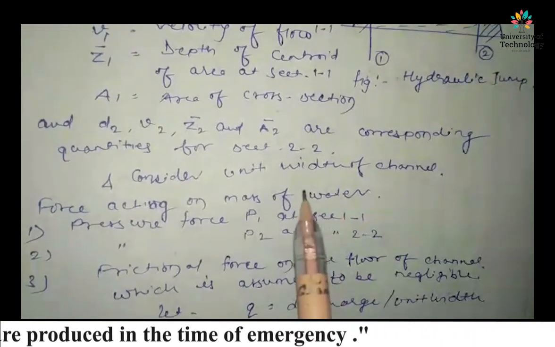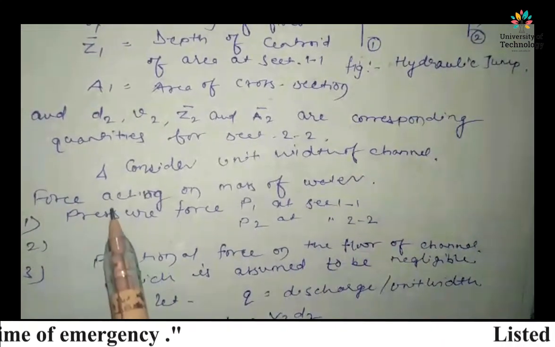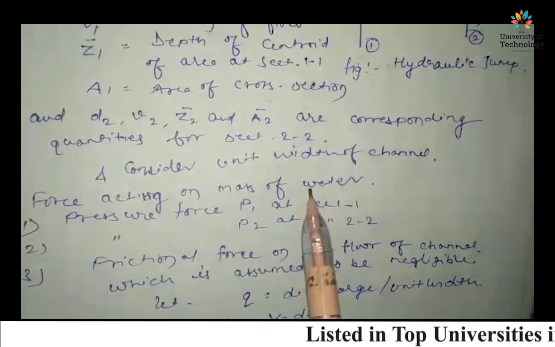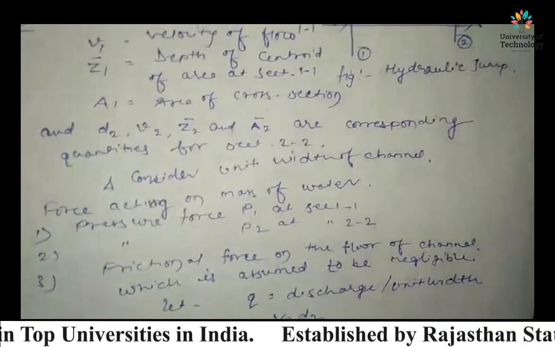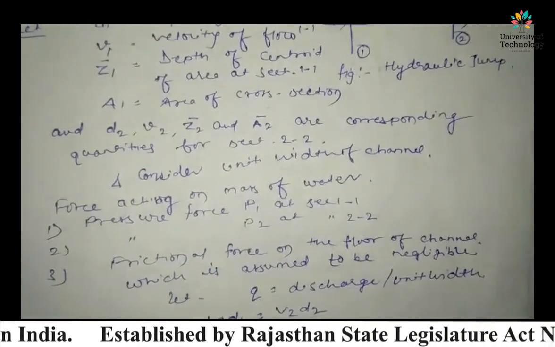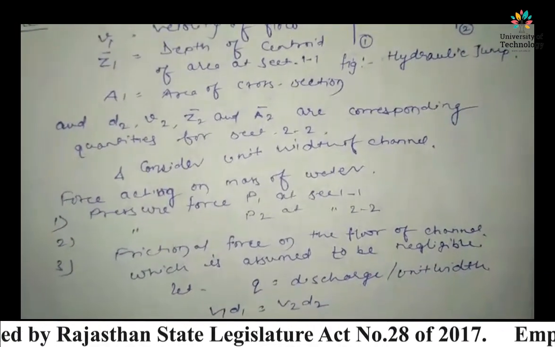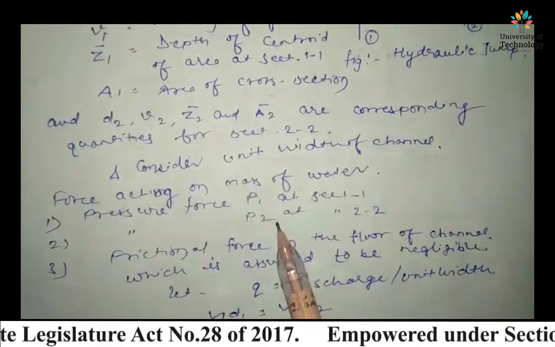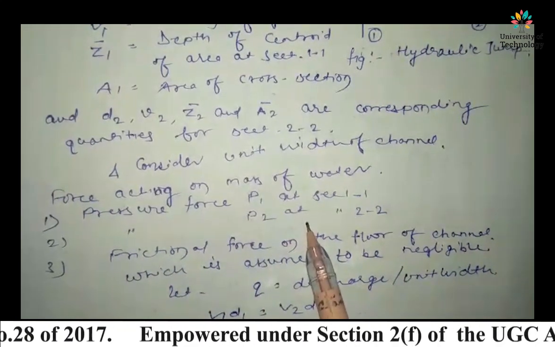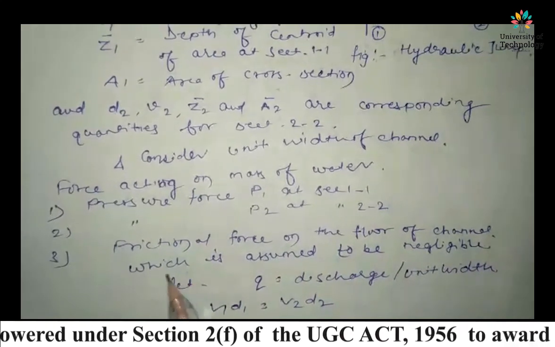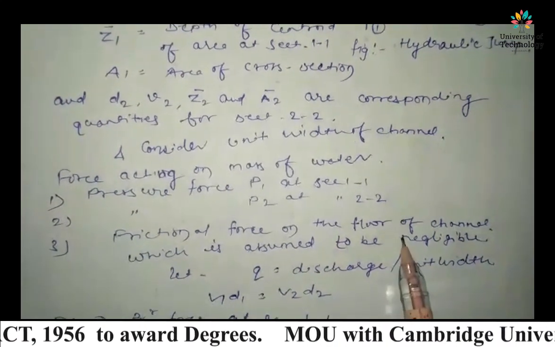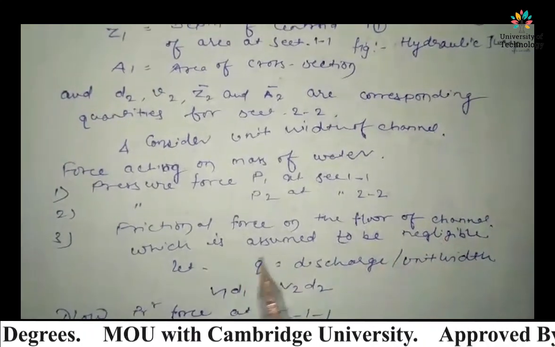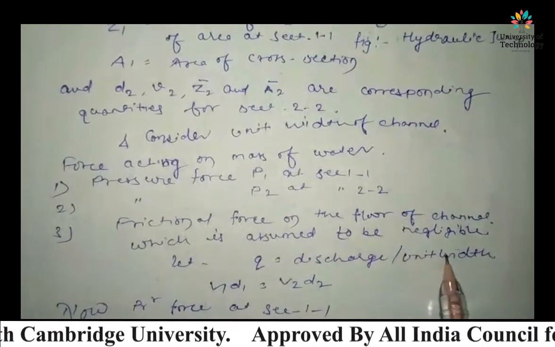Now we calculate the forces acting on the mass of water, right? The first force is pressure force P1 at section 1 and the second force is pressure force P2 at section 2, right? And the third is a friction force on the floor of the channel, which is assumed to be negligible, right?